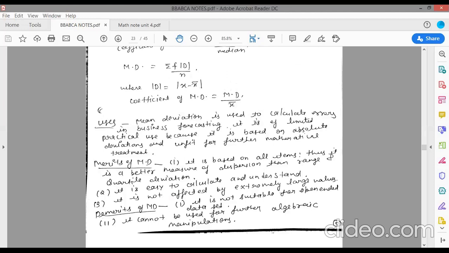In the next video I will discuss your third unit, correlation and regression. Maybe I will give you some examples of all these, where in one example I will ask arithmetic mean, median, standard deviation, coefficient of variation, and mean deviation. All of the points I will ask.